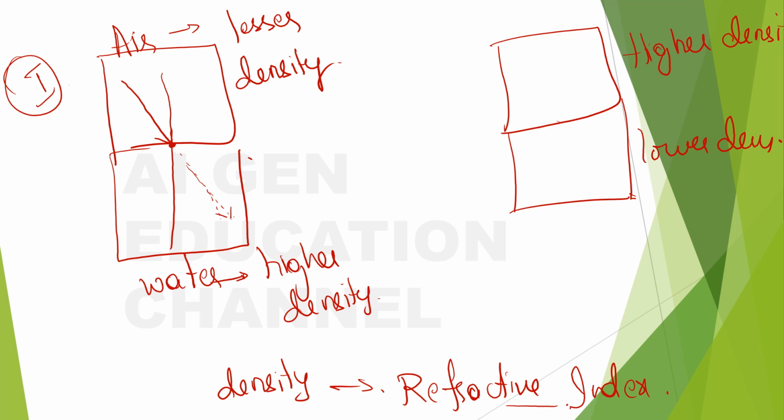So this is the normal, right? So instead of going straight, the ray will bend towards the normal. Okay, so if this is the angle of incidence, this will be the angle of refraction.